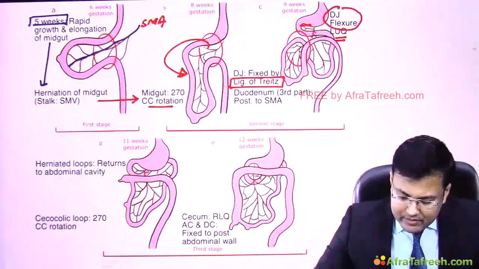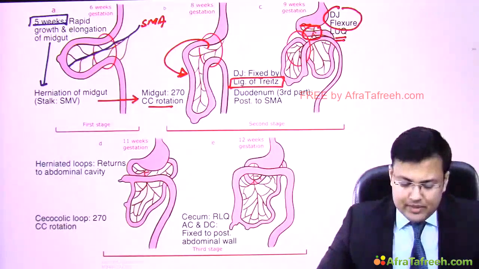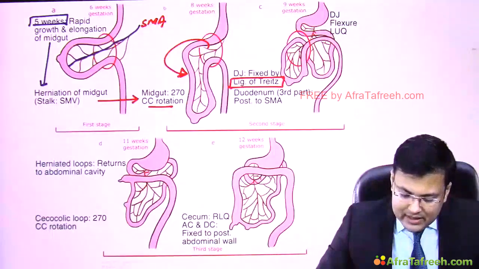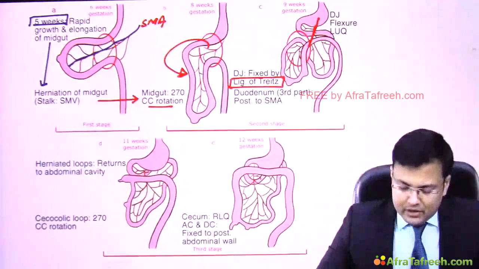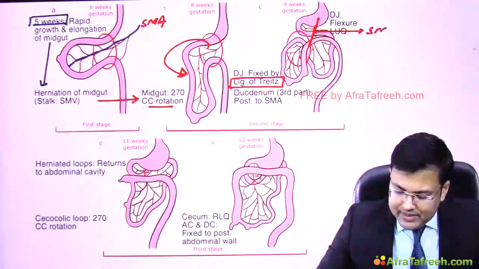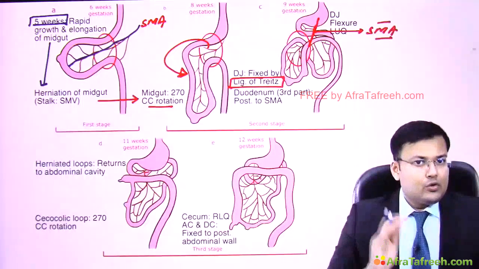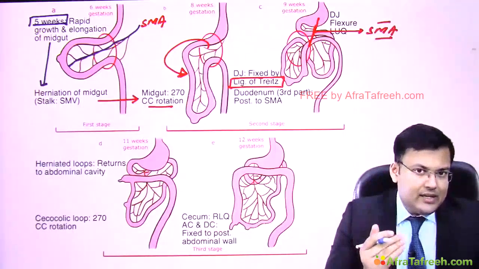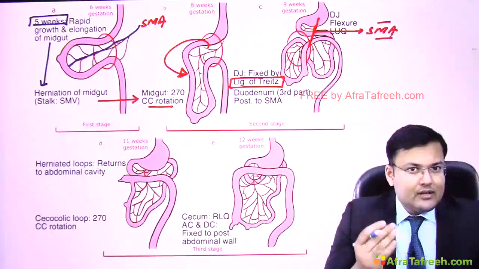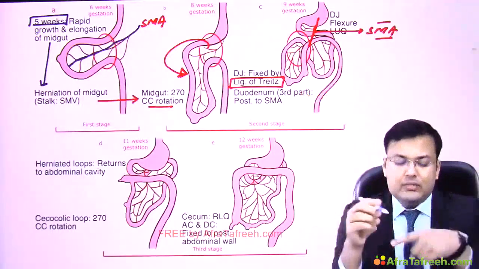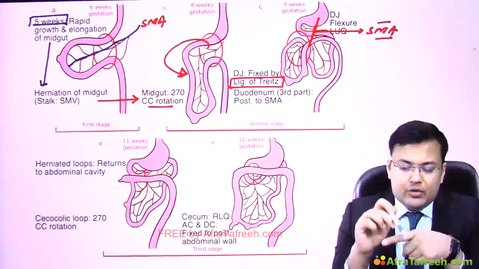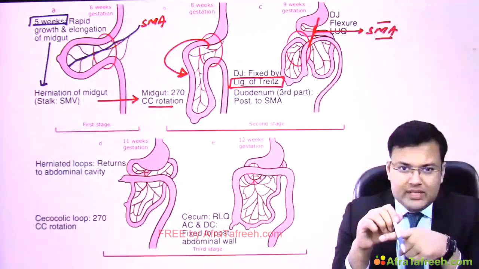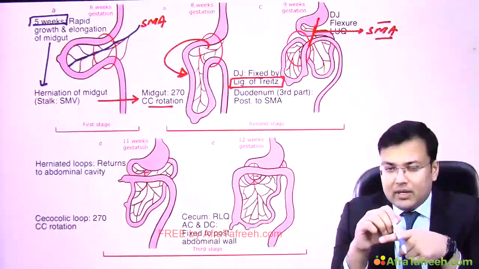Now see, this is the duodenum, and this is which part? The third part of the duodenum. Here you can notice that there is one artery which is anterior to the duodenum. What is this artery? The superior mesenteric artery. So the superior mesenteric artery is anterior to the duodenum. It means the superior mesenteric artery is going to cross the third part of the duodenum, so the duodenum is posterior to this artery. This is normal.